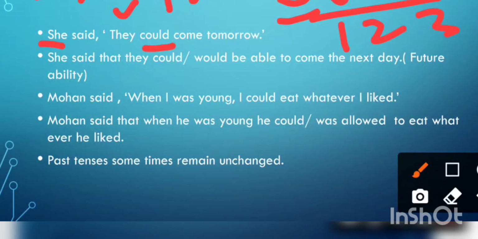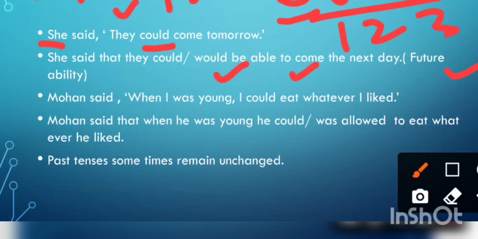tomorrow, means next day. So if you say she said that they could come the next day, that is also correct. But the same sentence can be expressed in a different way. The second way is she said that they would be able to come the next day. Could is converted into would be able. So this is also correct, and it is showing future ability.